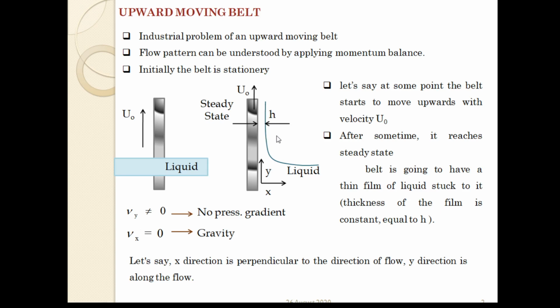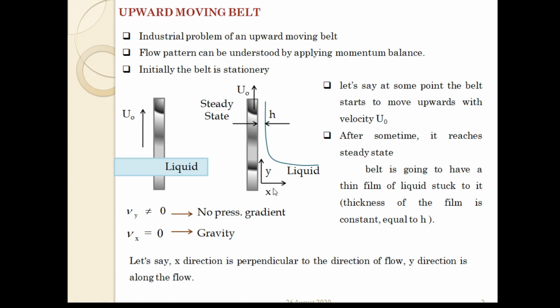Now you can see that you have Vy here, and Vy is not equal to 0. However, Vx is equal to 0. So Vy, the velocity in the y direction, is not equal to 0. However, the velocity in the x direction is 0. So there is no pressure gradient acting in this case. The only force which is acting is gravity.